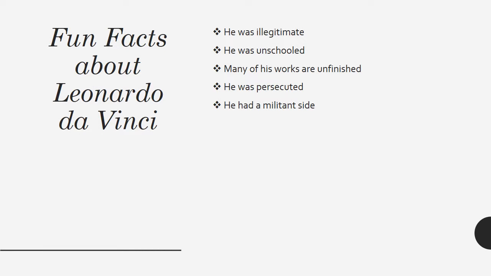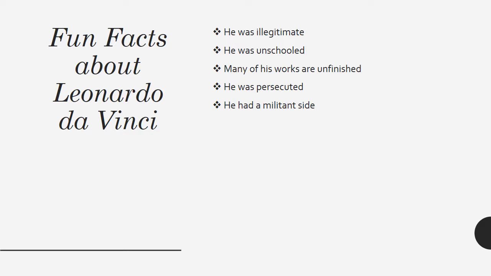Next, I did 5 fun facts about Leonardo da Vinci. I'm going to elaborate on each one. The first one, he was illegitimate. Da Vinci was born in 1452 near Vinci, in what is now the Italian region of Tuscany. By most accounts, his father was a notary and landlord named Messer Piero Fruosino di Antonio da Vinci. His mother, Caterina, is commonly believed to have been a local peasant.